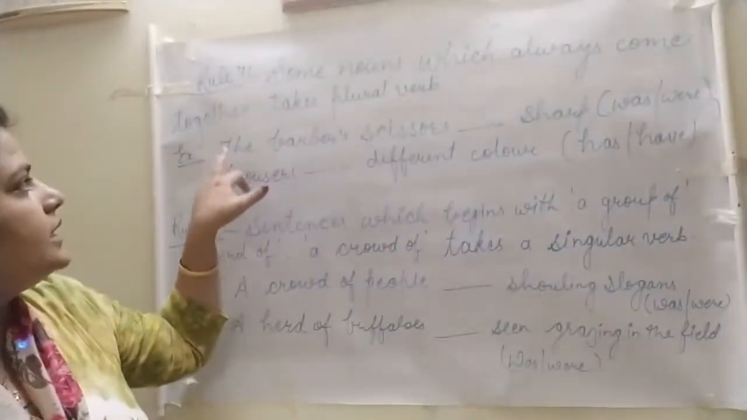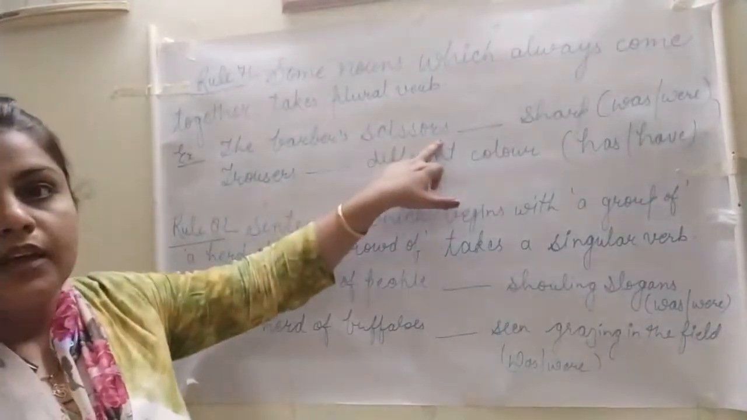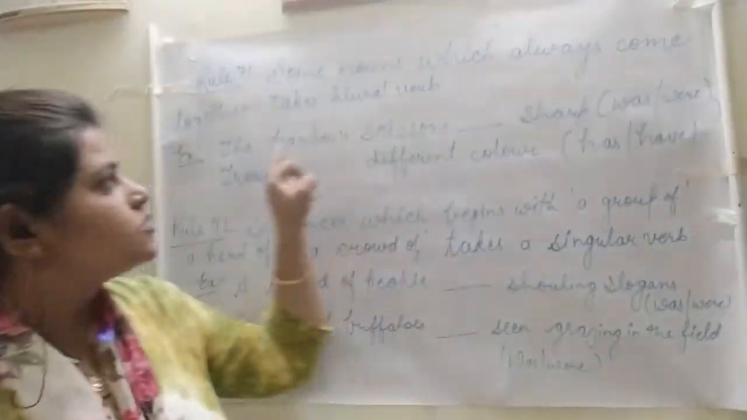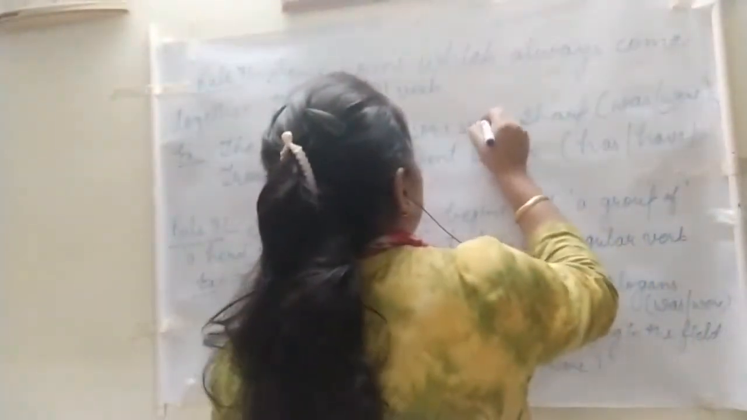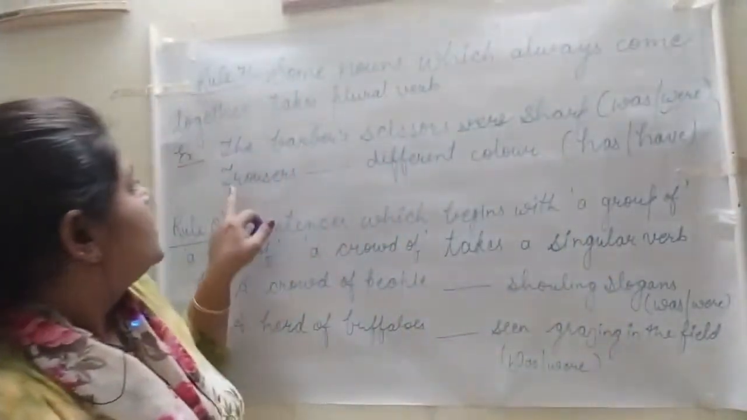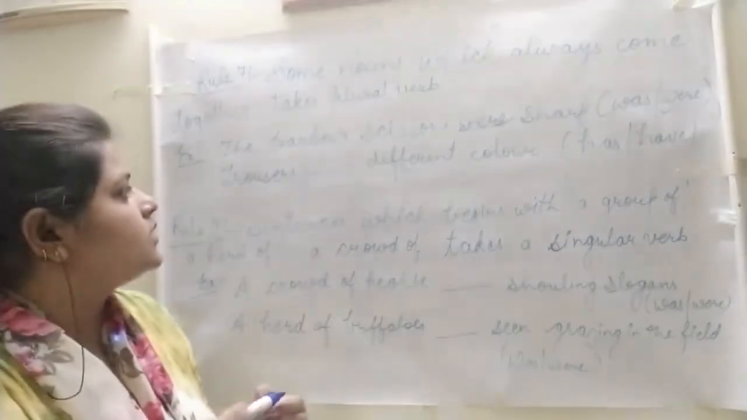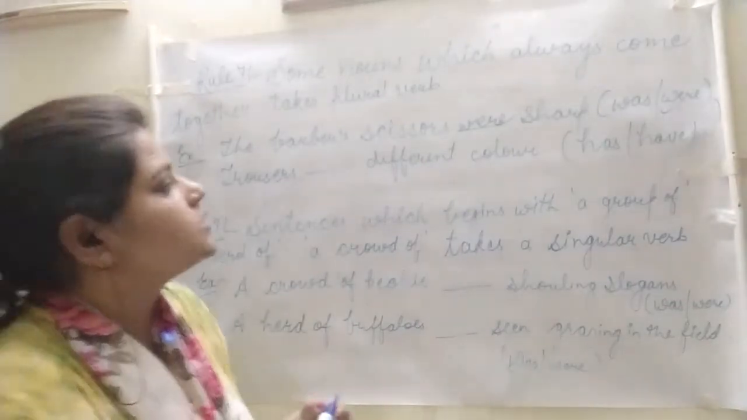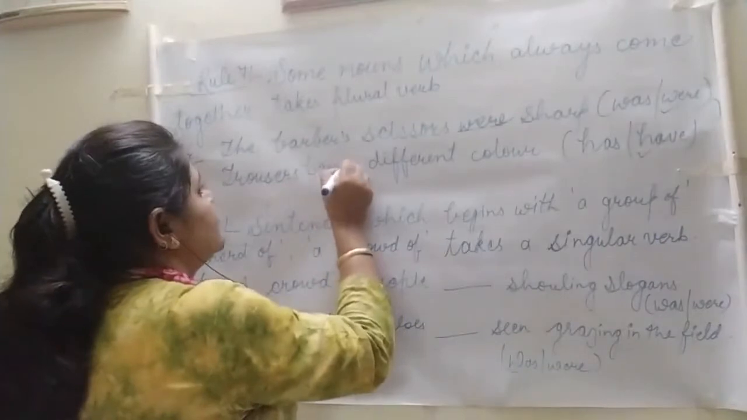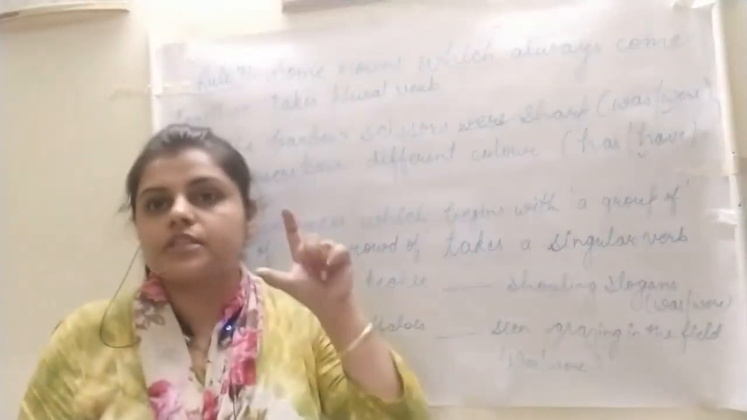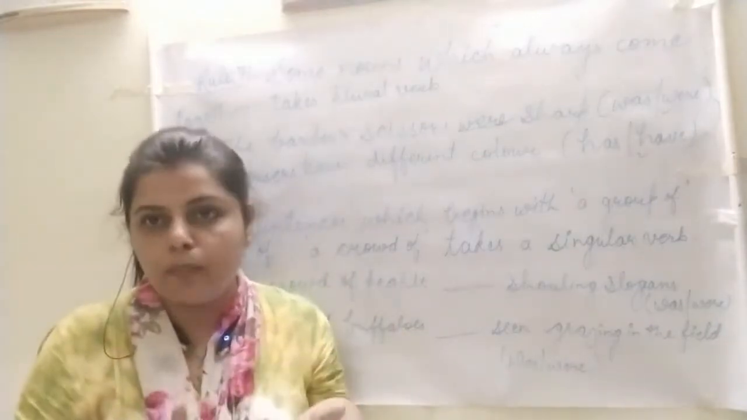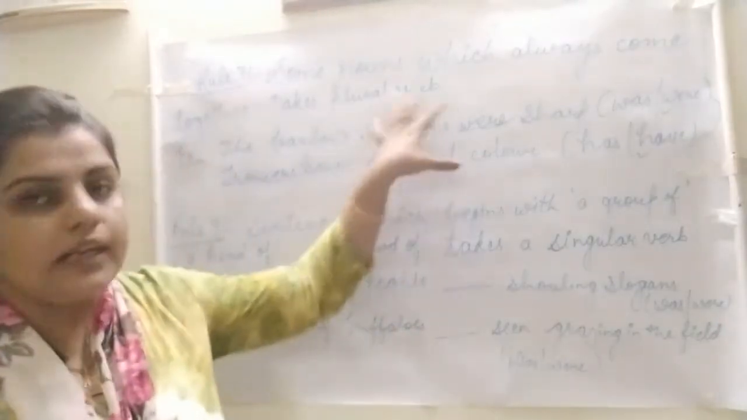So look at the sentence. The barber's scissors. Scissors has two parts. So, the barber's scissors were sharp, with the plural verb always. Trousers, two parts are there. Trousers have different colors, again the plural verb. This is rule number 7: the object which seems to be one, but has two parts, takes the plural verb.